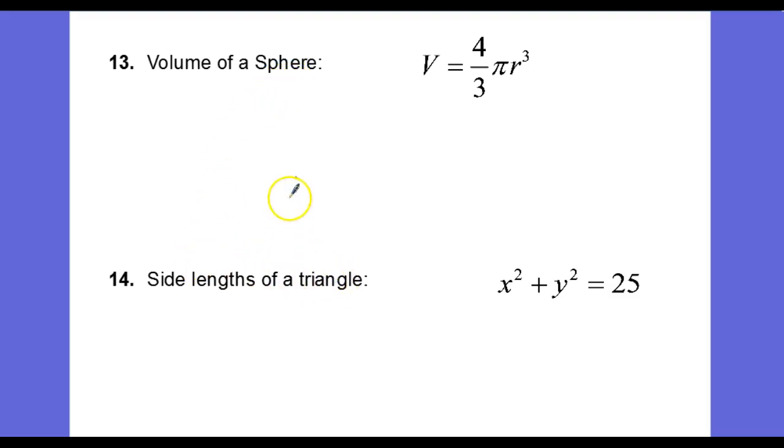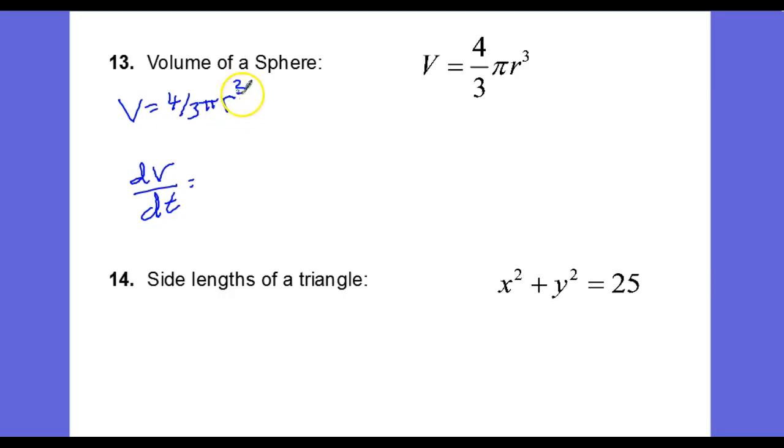Finally, we have our last two problems here, number 13, volume of a sphere, and number 14, side lengths of a triangle. So let's take a look at this. Volume of a sphere first is volume equals 4/3 times pi r cubed. Now dV/dt is equal to, and notice that 4/3 pi is a constant, and so my only variable here is r.